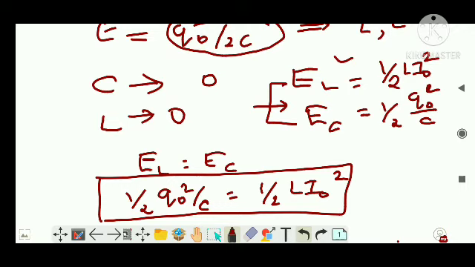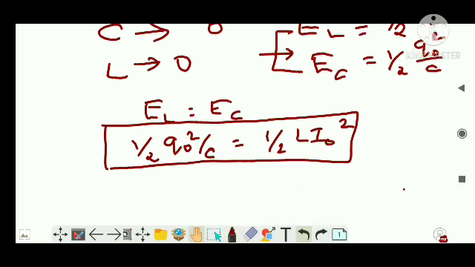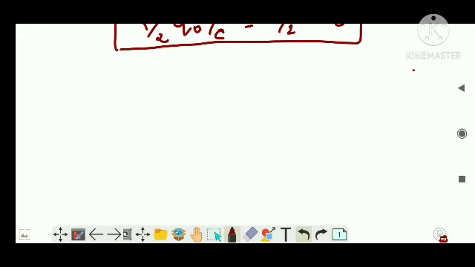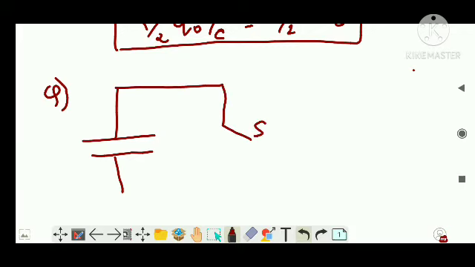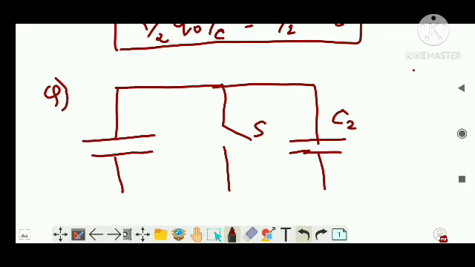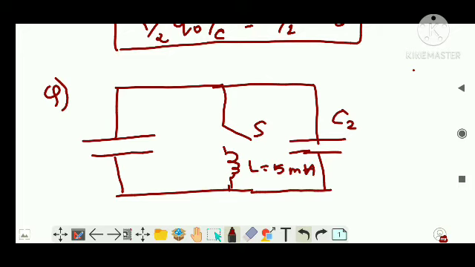Clear? Now let's move on with a simple problem, guys. It's very simple. You can just solve it by looking at the question itself. I'm having a capacitor like this, then a switch, then another capacitor, let's say this is C2. There is an inductor here. Let's say this inductor is 5 millihenry, this capacitor is 3 microfarad, and this is also 3 microfarad. So this is C1, right?